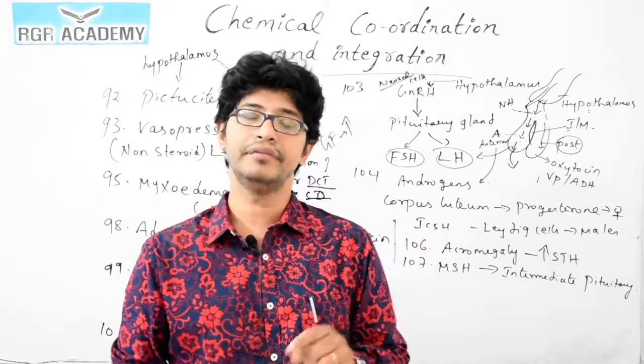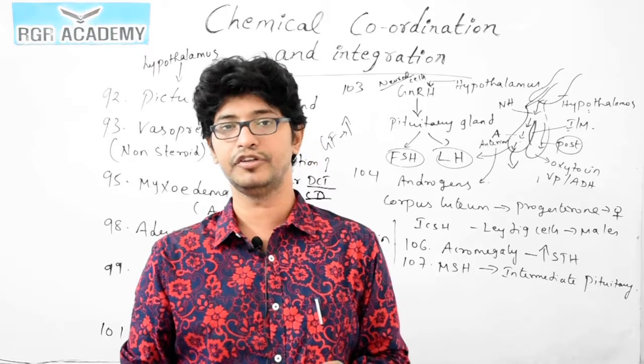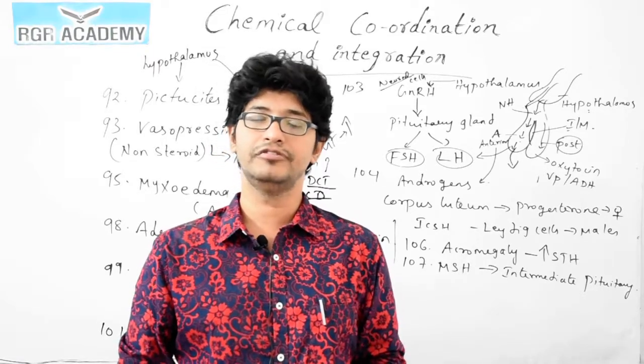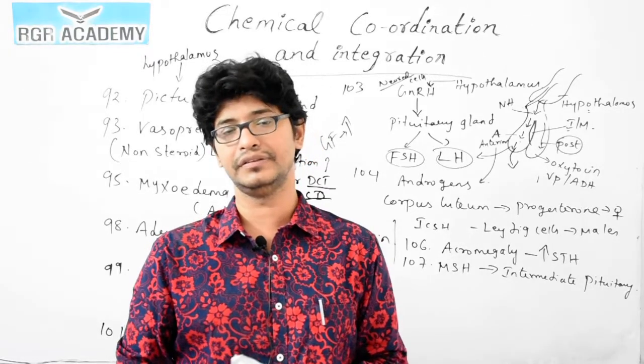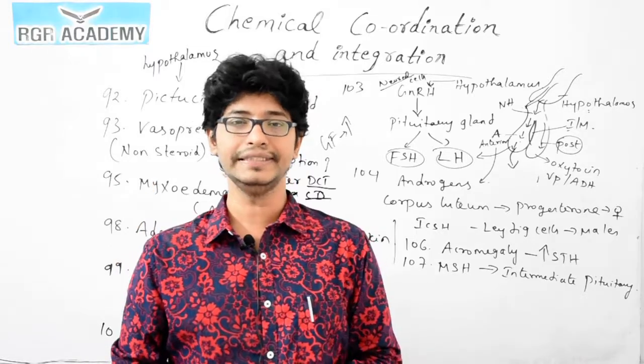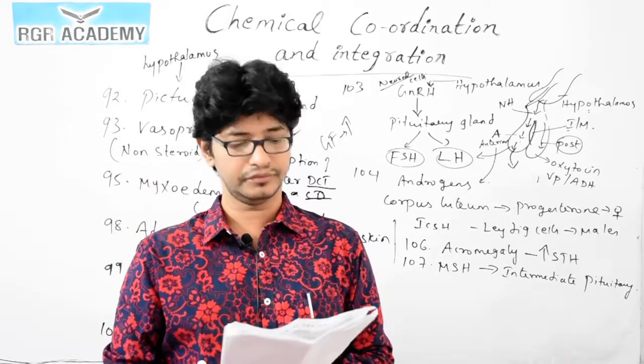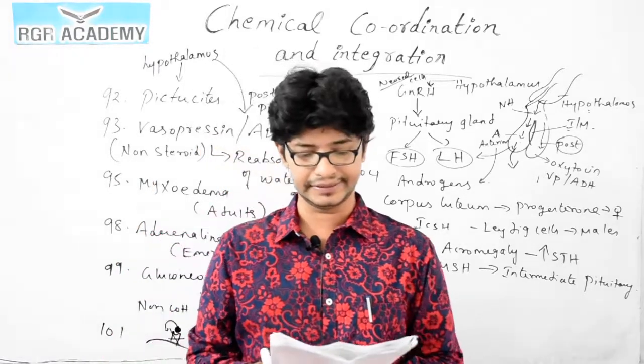Initially, the pineal gland was called a third eye for human beings. Later, they confirmed it's a gland anchored onto the roof of the diencephalon. So for question 108, 2 is the correct answer.